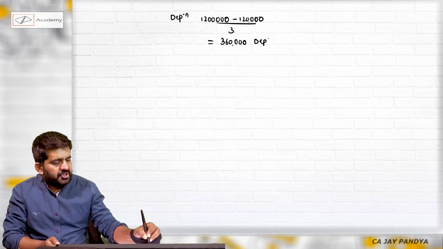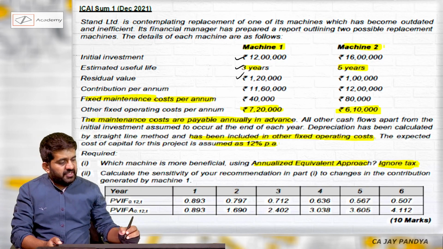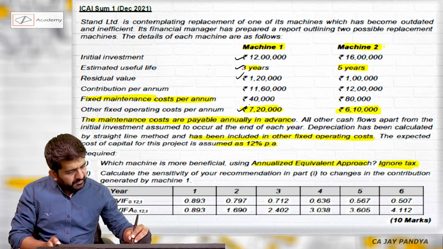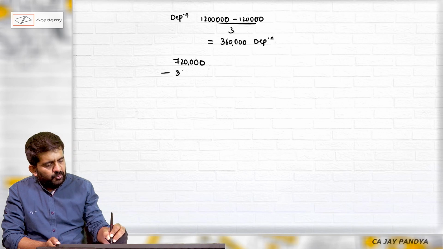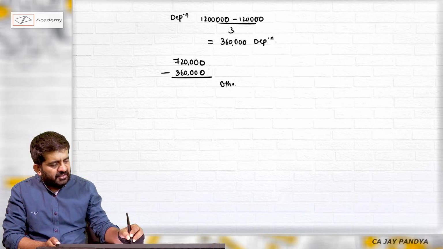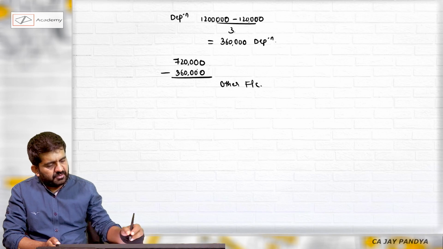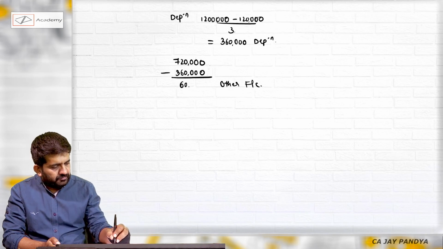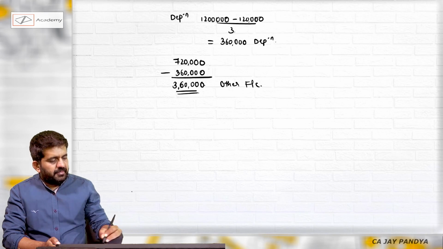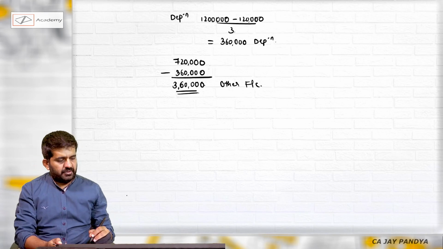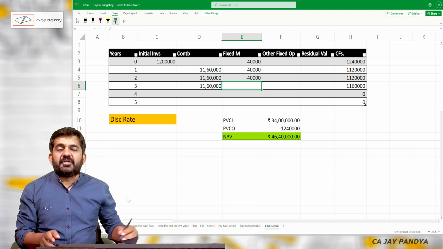That is my depreciation per annum, which is included in this figure of 7,20,000. I will remove depreciation from it and I will be getting other fixed cost, which will be 3,60,000.